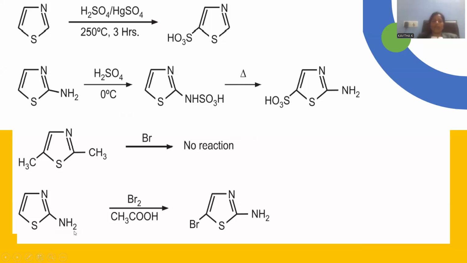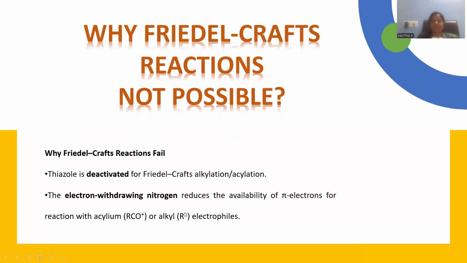And I'm taking 2-amino thiazole as the starting material, subjected to bromine dissolved in glacial acetic acid, that is able to generate the bromo sufficiently at the position number 5, because the fifth position is more suitable for the electrophilic substitution, but it is blocked, so there is no probable reactivity further.